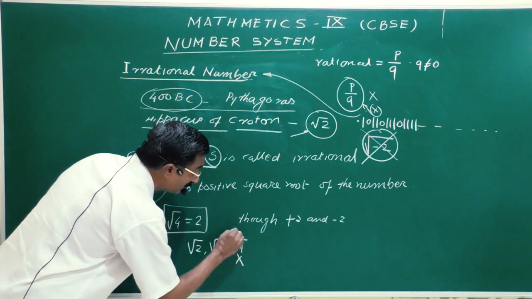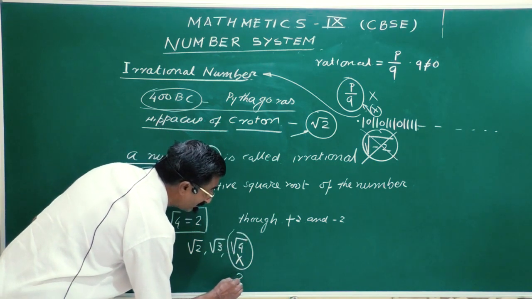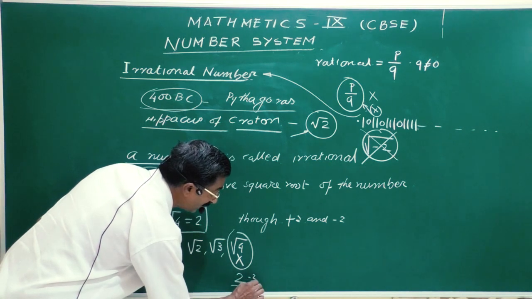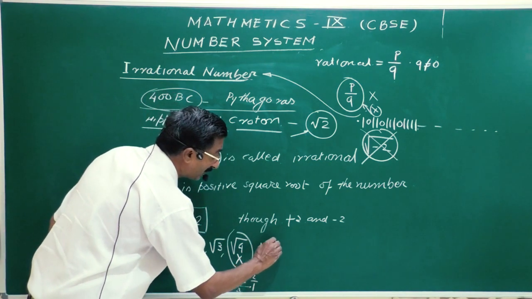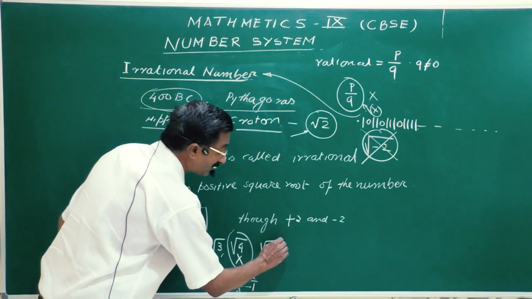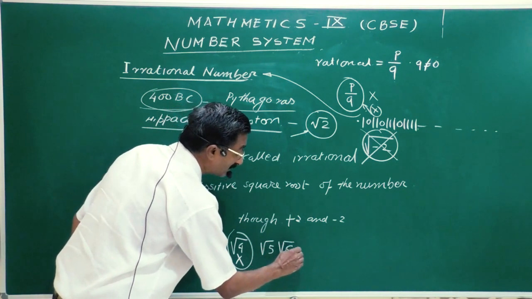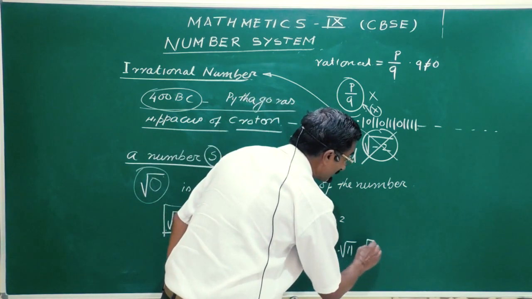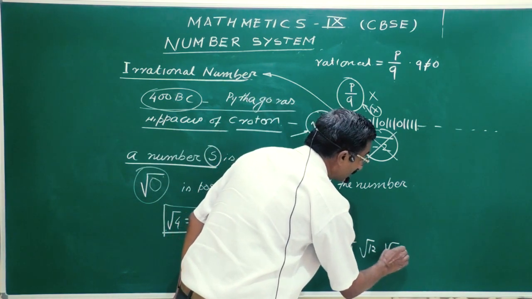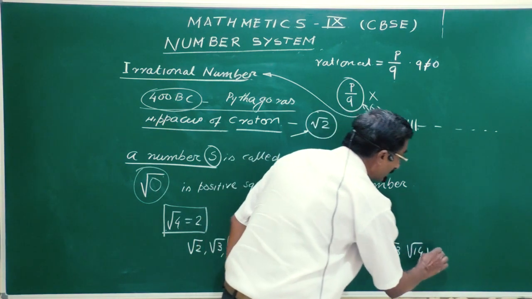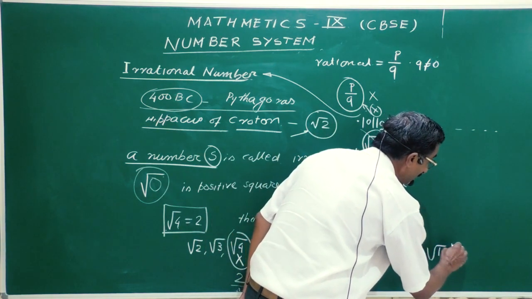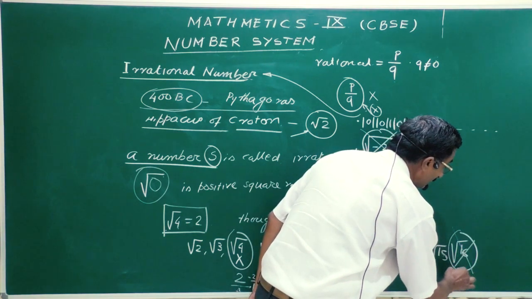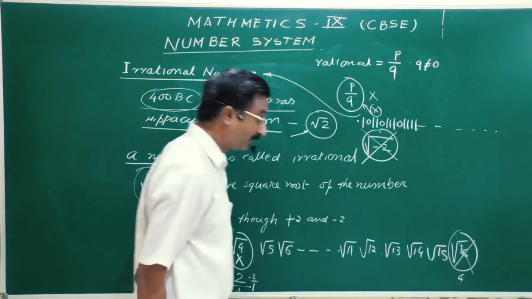This is not an irrational number because its value is 2, so it can be written as 2 by 1, and -2 by 1. Under root 5 is again an irrational number. Under root 6 is an irrational number, and so on. Say for example under root 11, under root 12, under root 13, under root 14, under root 15. Again, under root 16 is not an irrational number because its square root is 4.